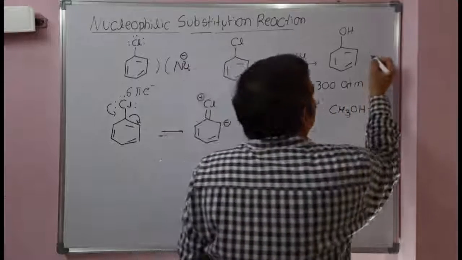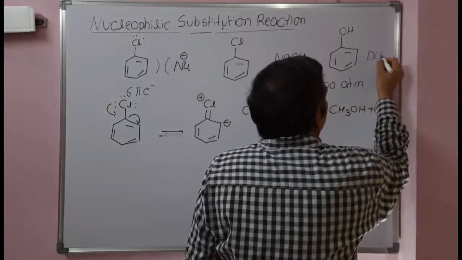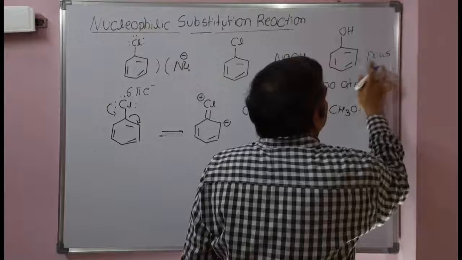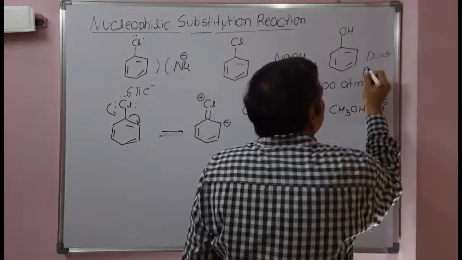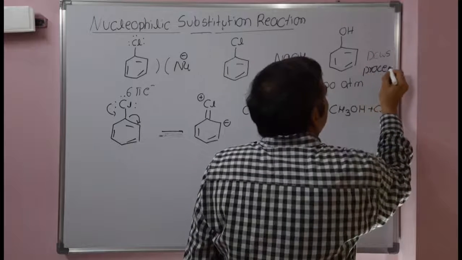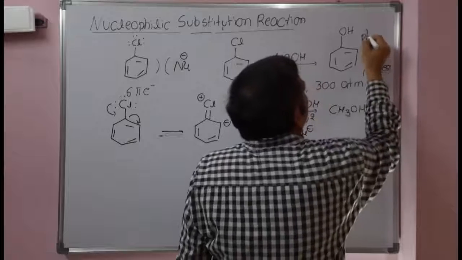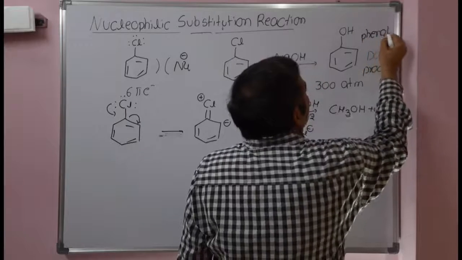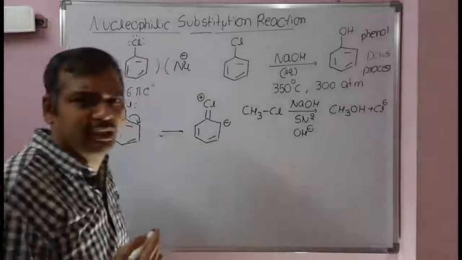The named reaction is Dow's process. It is an industrial method to prepare phenol from chlorobenzene.